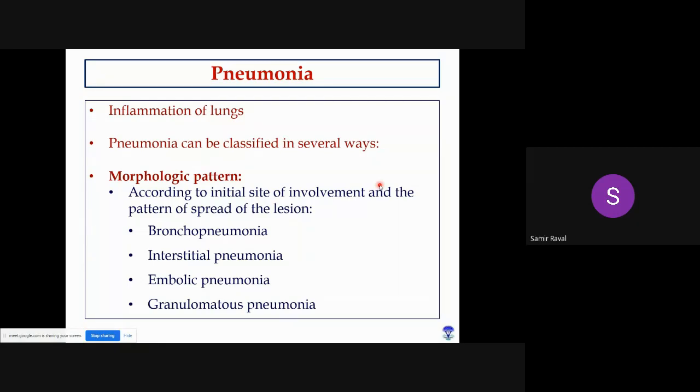In case of bronchopneumonia, most commonly the cranial portion is involved. In interstitial pneumonia, the alveolar septa are most commonly involved. In embolic pneumonia, generally you will find a shower of emboli, so ultimately a major part of the lungs will be involved. In case of granulomatous pneumonia, you will find typical granulomas.